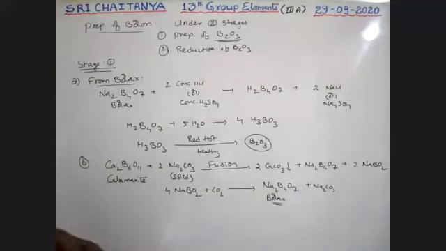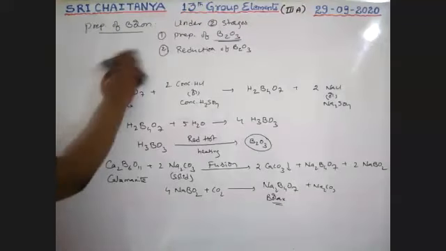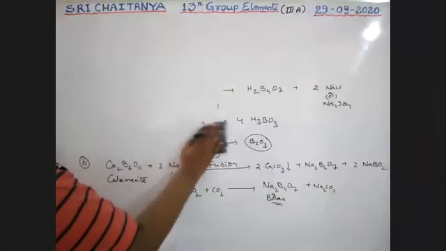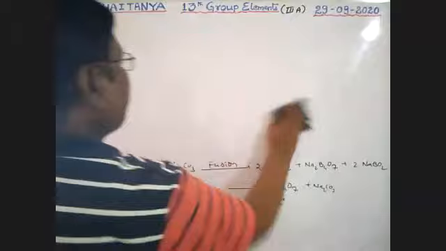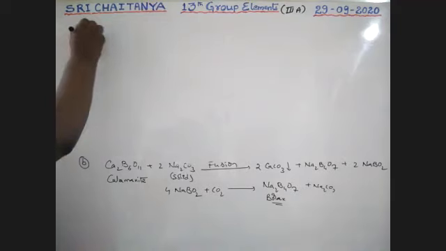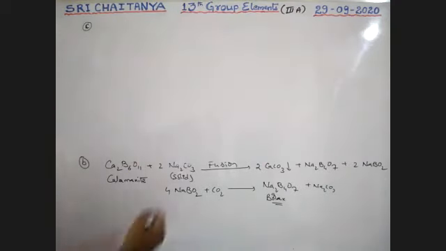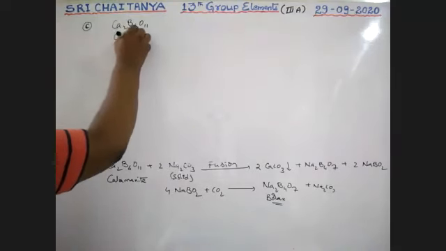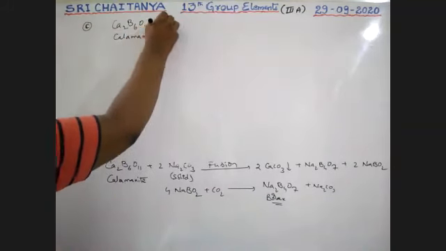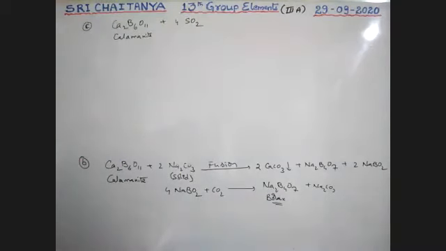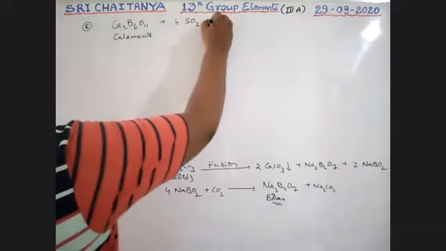Next, the third way to prepare B2O3. Colemanite, Ca2B6O11, is treated with SO2 gas instead of CO2, plus 4H2O.